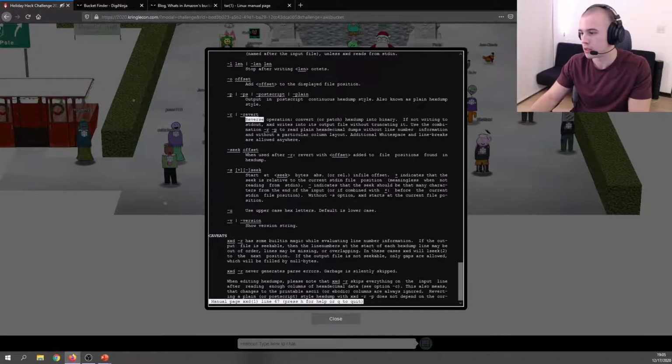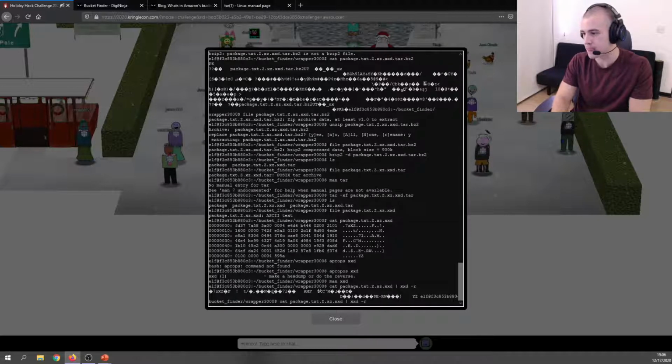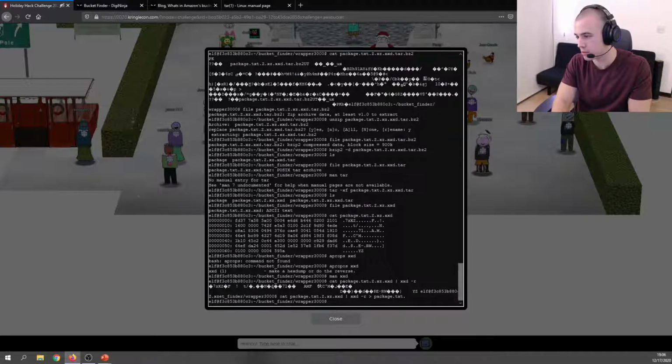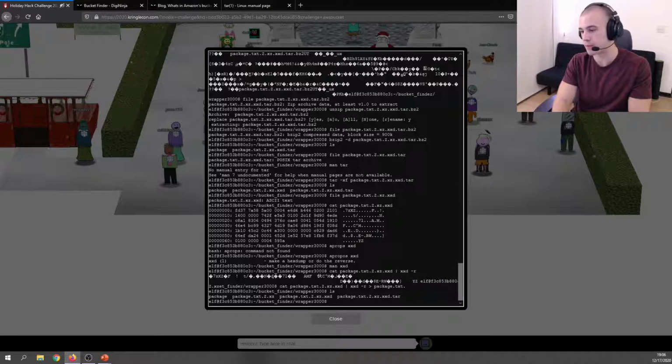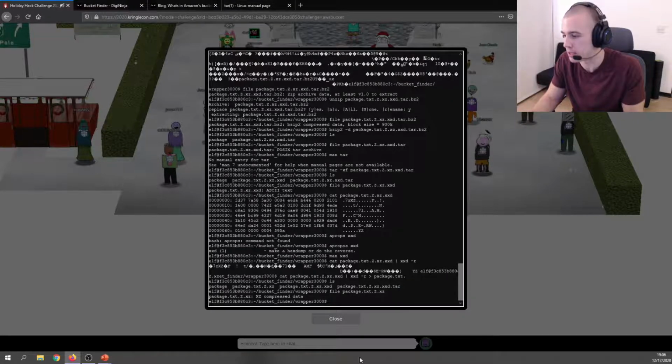That will give us our unwrap into the next step. So let's do cat package, pipe that into xxd, and then do the dash r flag for revert. And that looks like binary, so that's good. Then we'll pipe that out into package.txt.z.xz, which is that next step. There, okay. Now let's do a file on package.txt.z.xz and see what we get. xz compressed data, okay, so that looks good.